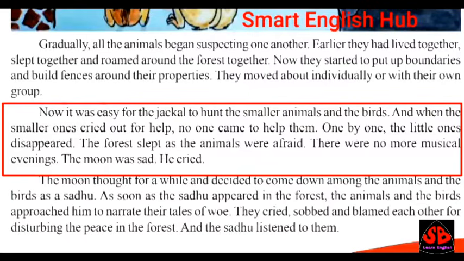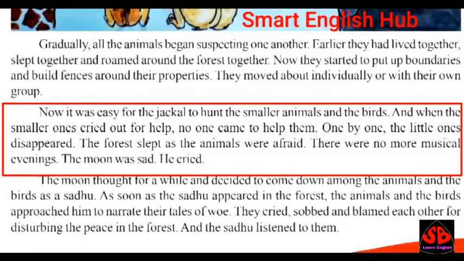One by one, the little ones disappeared. What happened here? One by one, the jackal started eating all the animals because he divided all the animals. Now there is no unity among the animals, so it is a good chance for the jackal to kill the animals one by one and eat them. The forest slept as the animals were afraid. There were no more musical evenings. The moon was sad. He cried.